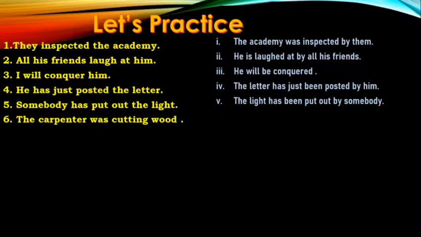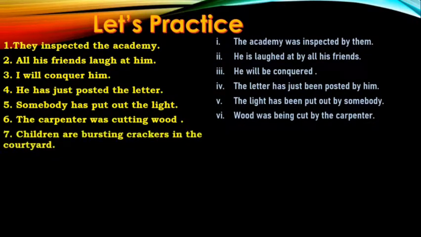Then, the carpenter was cutting wood. Obviously, wood is the object that has to come first now. So, wood, ing means being. So, wood was being cut by the carpenter. Children are bursting crackers in the courtyard. Again an ing, so being.